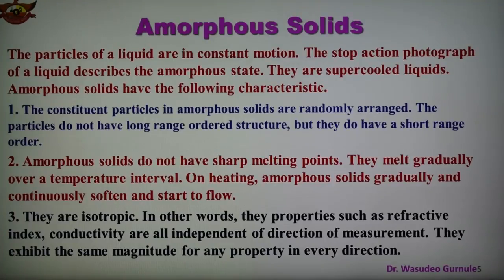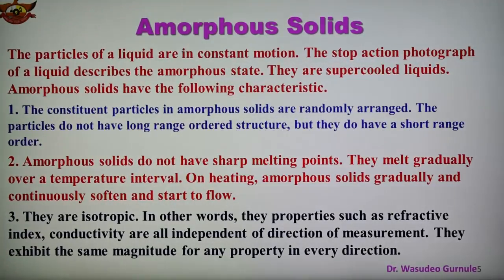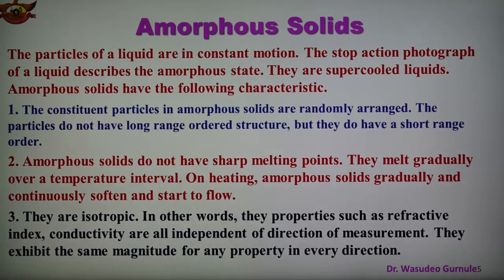The difference between crystalline substances and amorphous substances has also been given here, along with some properties of these amorphous solids. First property: constituent particles in an amorphous solid are randomly arranged. The particles do not have a long range ordered structure, but they have short range order. Second point is, amorphous solids do not have a sharp melting point because they are not orderly arranged, and therefore they melt gradually over a temperature interval ranging from 80 to 85. In this range they slowly melt.